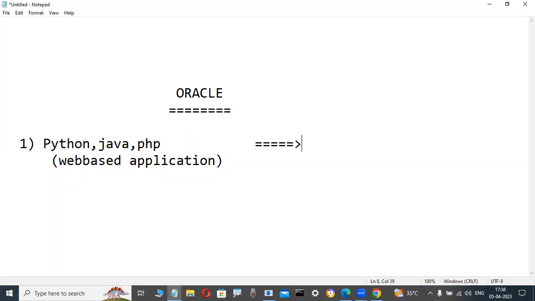That's why those who are interested to work on web-based applications are interested to learn one backend only. Backend means database. Most of the time the backend is Oracle. Oracle only they are learning. In Oracle, they are learning SQL and PL/SQL languages. At least fundamentals they want. That's why, whenever you are a Java programmer attending an interview, what do most interviewers ask?